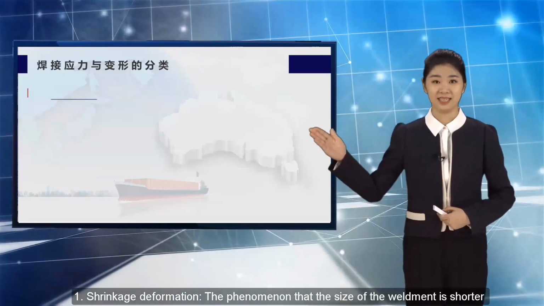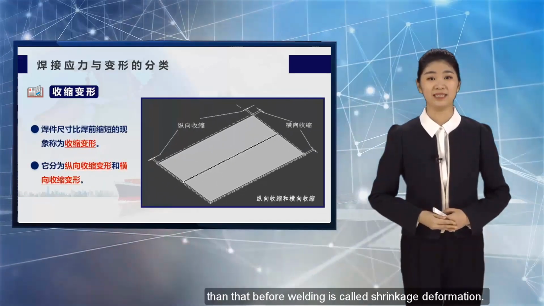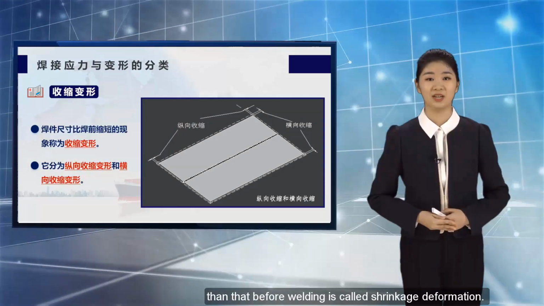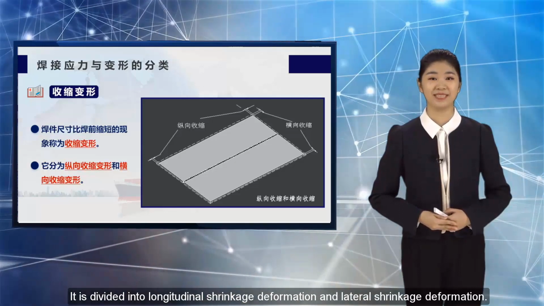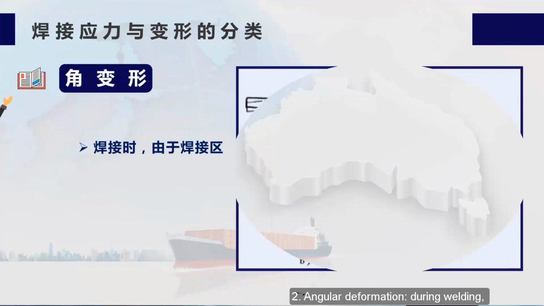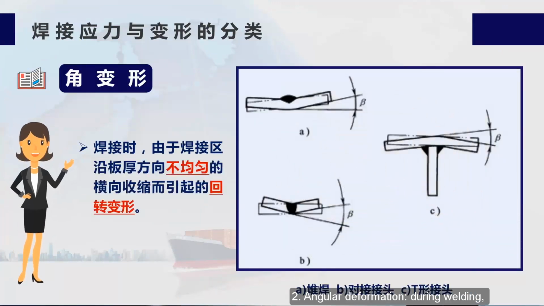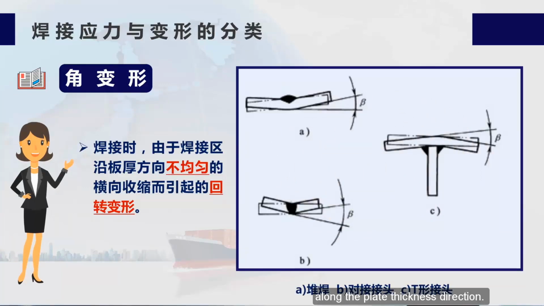1. Shrinkage deformation. The phenomenon that the size of the weldment is shorter than that before welding is called shrinkage deformation. It is divided into longitudinal shrinkage deformation and lateral shrinkage deformation. 2. Angular deformation: during welding, the rotational deformation caused by the uneven lateral shrinkage of the welding area along the plate thickness direction. The pictures show the angular deformation of surfacing, butt joint and T-joint respectively.